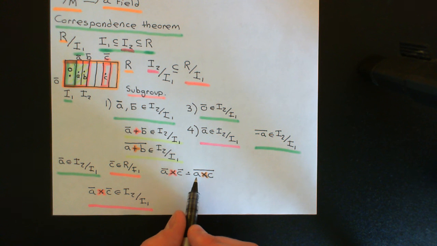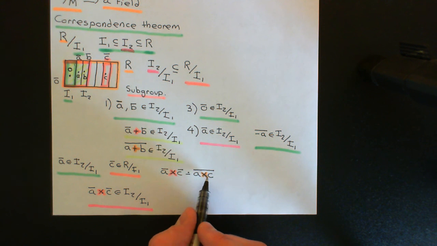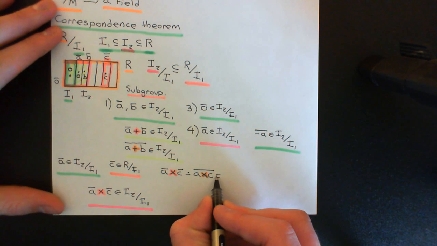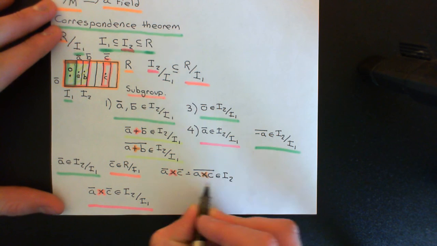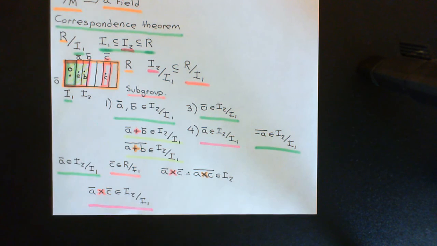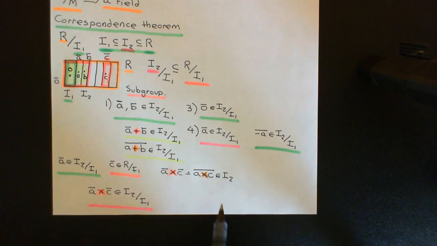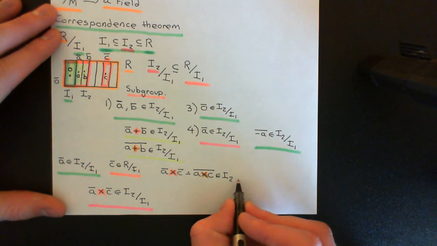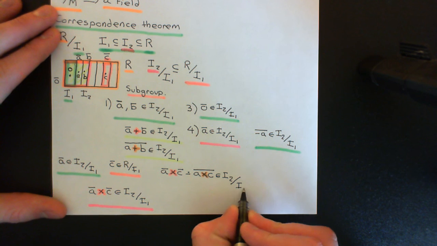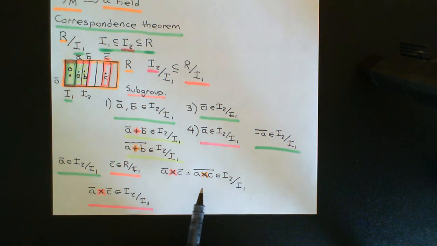A is in the ideal, capital I2. I2 is an ideal, so when I multiply A and C together in the initial ring, I will end up with something that's back within the ideal I2. So this thing, A times C, is going to be back in the ideal capital I2. So I'm then asking for the coset of something that's in the ideal capital I2. So of course that means that this coset is going to end up being in I2 over I1. So I hope you understand that.